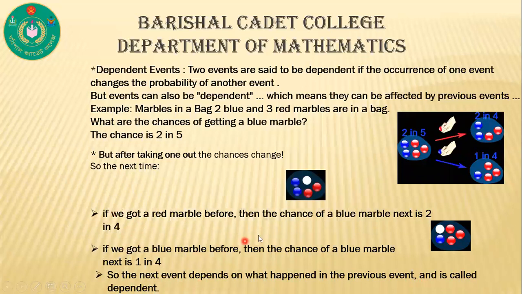Again, I repeat. If we got a red marble before, then the chance of a blue marble next is 2 in 4. If we got a blue marble before, then the chance of a blue marble next is 1 in 4. So the next event depends on what happened in the previous event and is called a dependent event.